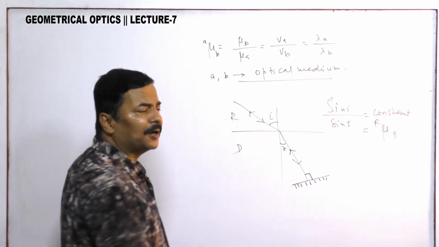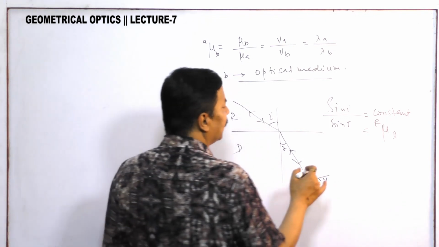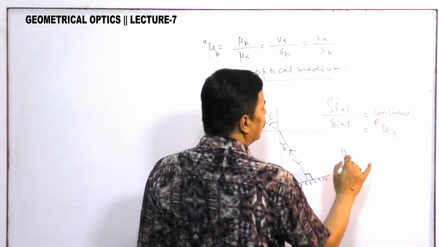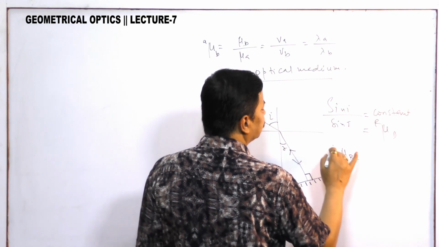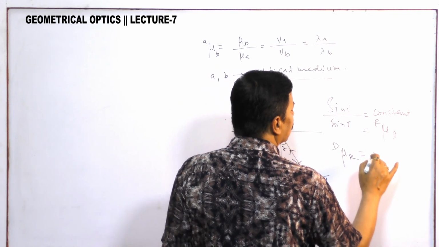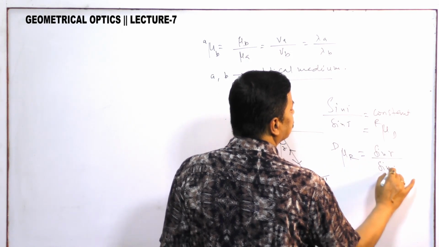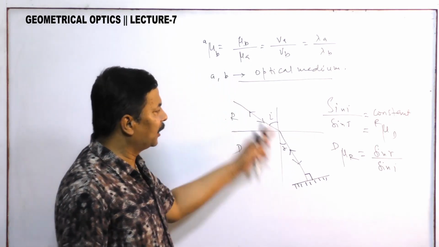So for the returning ray, if we want to understand the returning ray, then the refractive index of rarer with respect to denser is equal to sine r by sine I for the returning ray.